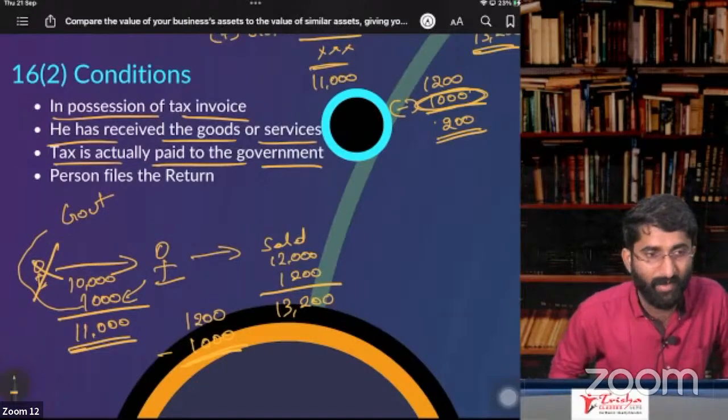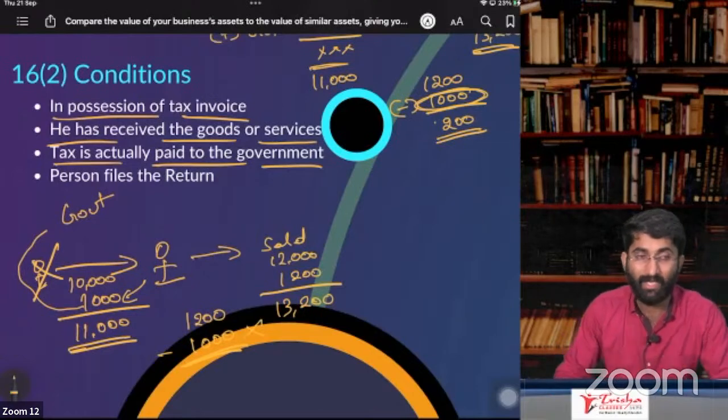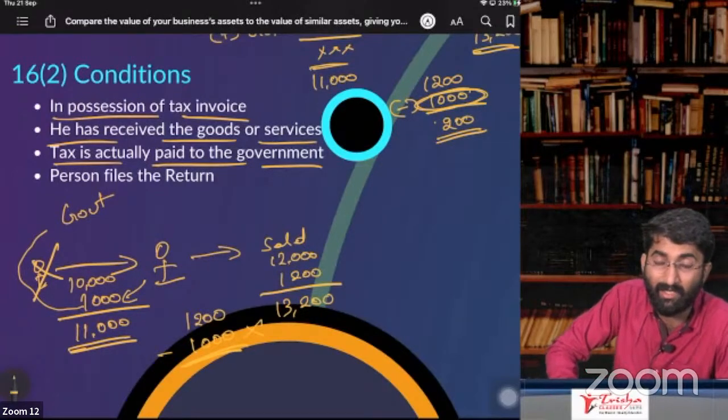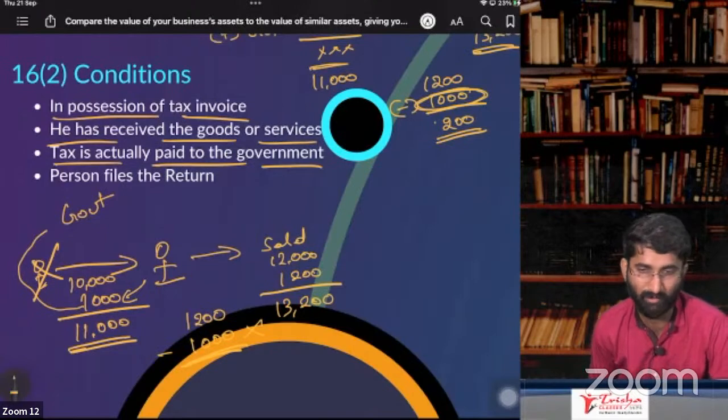What if he doesn't pay? Then I don't get ITC. That means I have to check whether that person is regular in doing the returns or not. How to check it? In the GST portal, you can check it. If time permits, I'll show you that tomorrow.